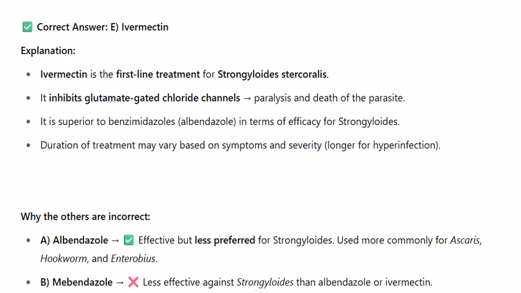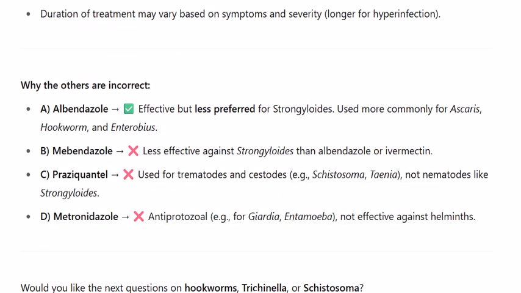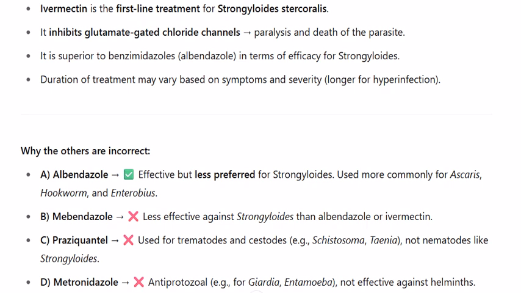Why the others are incorrect? A. Albendazole, effective but less preferred for Strongyloides. Used more commonly for Ascaris, hookworm, and Enterobius. B. Mebendazole, less effective against Strongyloides than albendazole or ivermectin.